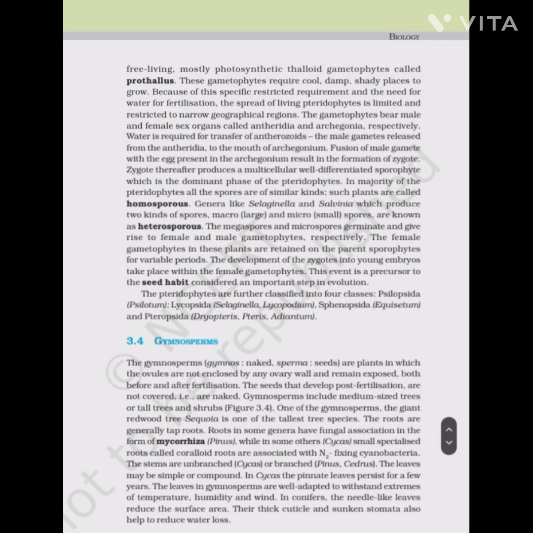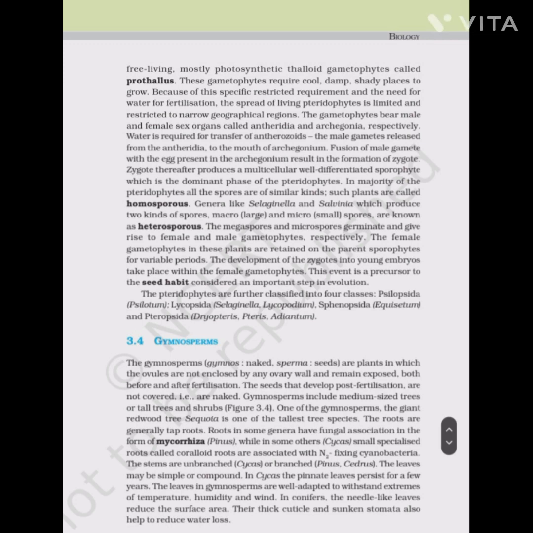Gymnosperms. The gymnosperms (gymnos means naked and sperma means seeds) are the plants in which the ovules are not enclosed by any ovary wall and remain exposed both before and after fertilization. The seeds that develop post-fertilization are not covered, that is, are naked. Gymnosperms include medium-sized trees or tall trees and shrubs. One of the gymnosperms, the giant redwood tree Sequoia, is one of the tallest tree species.